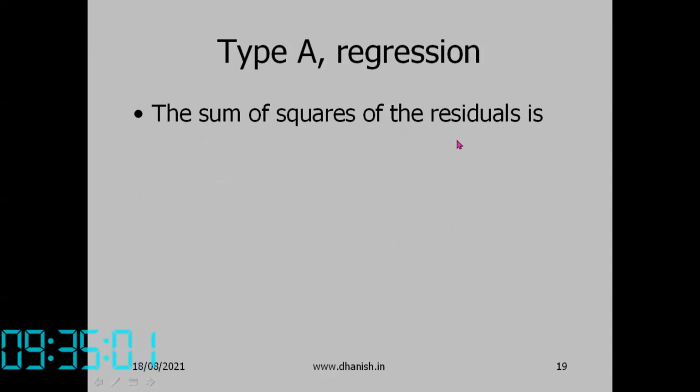Now, the sum of the squares of the residuals. How did we determine the slope and intercept? They have been determined such that the sum of the squares of the residuals is a minimum. So let us calculate sigma of epsilon squared.